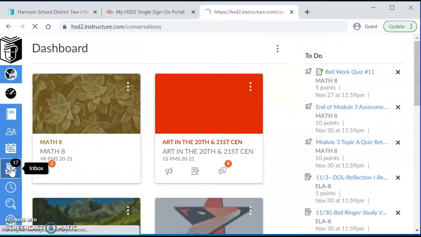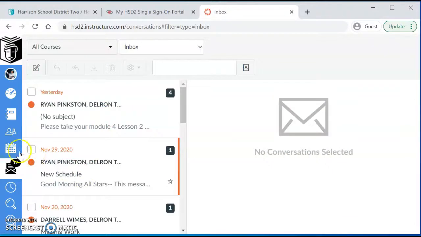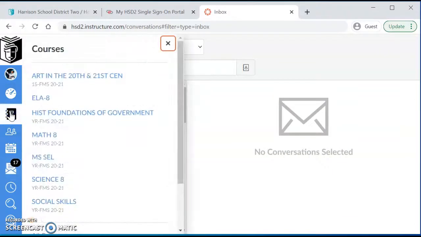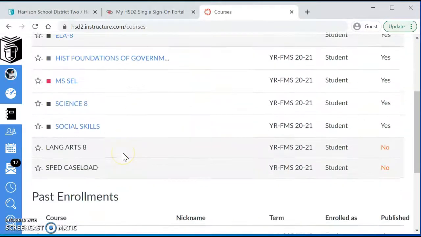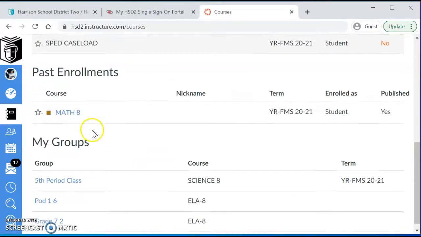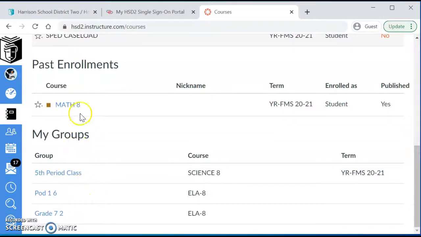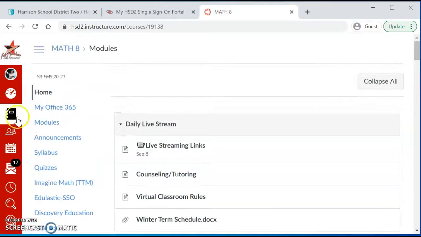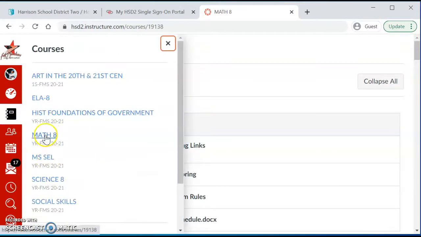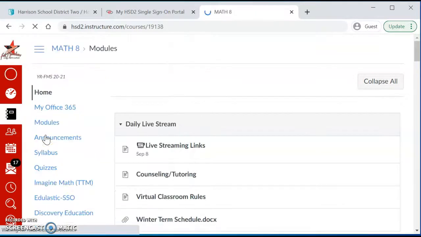So let me go to inbox. No. So Math 8. So I see his courses aren't in here. Past courses, my groups. Let me see this one. Okay, let me go back to courses. So there's another Math 8. And I see he's still on Miss Pinkston's. So I will try to fix that.